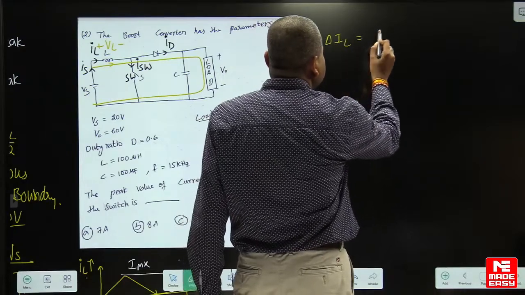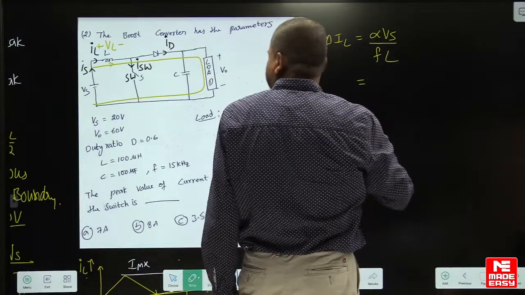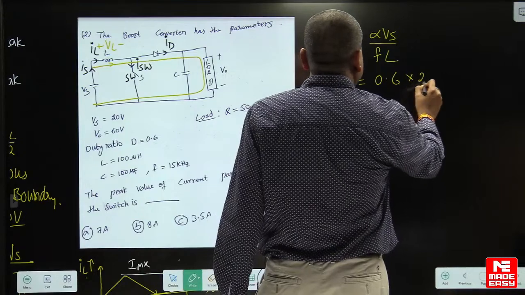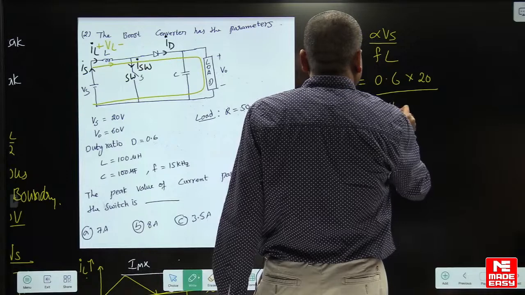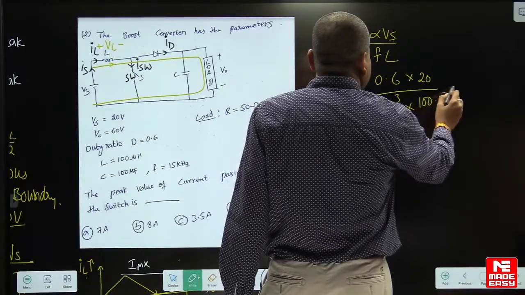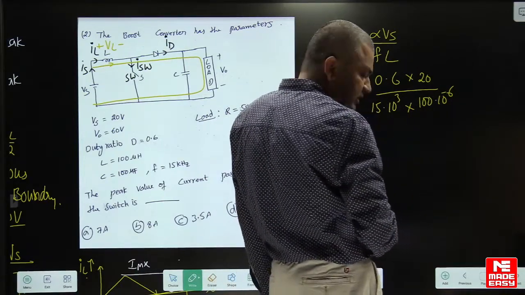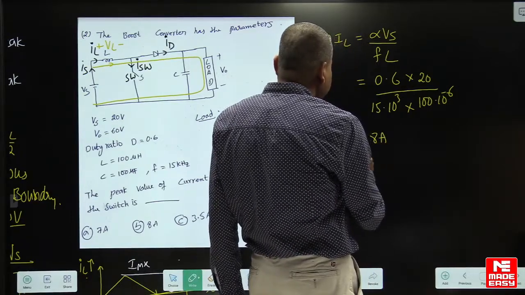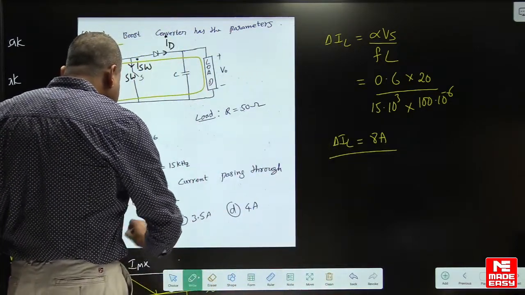Delta IL is equal to alpha Vs by F into L. Yes, straight away use this formula. You will get it. Alpha is 0.6, supply voltage is 20, frequency is 15 kilo, inductance is 100 micro. So calculate this, 0.6 into 20, so you will get 8 amperes. Okay, so answer is 8 amperes. Option B is the right answer.